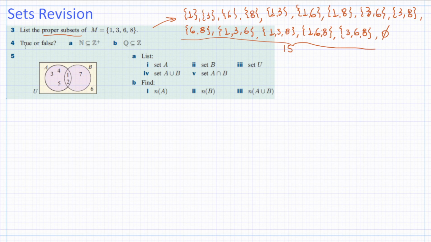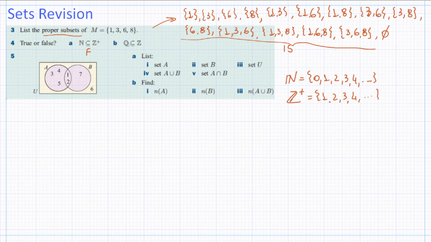Anyway, number 4 now. True or false? The natural numbers are a subset of the positive integers. Well, this is not going to be true because the natural numbers contain 0, right? So they begin at 0, 1, 2, 3, 4, and so forth, up to infinity. Now, the positive integers start at 1. So it's false.